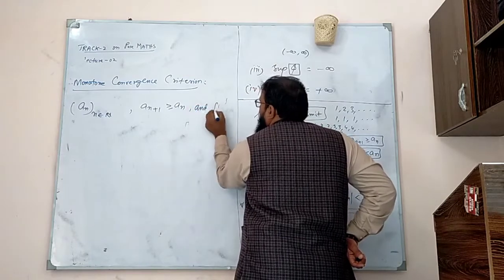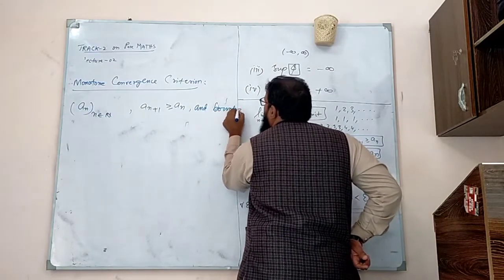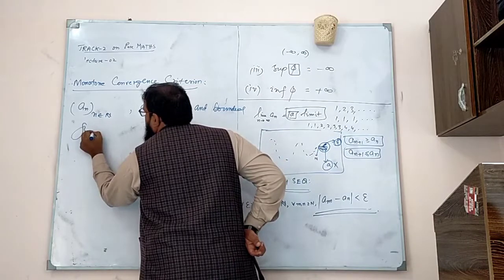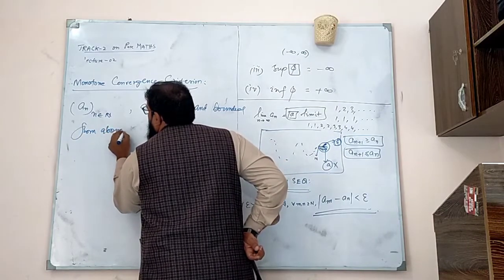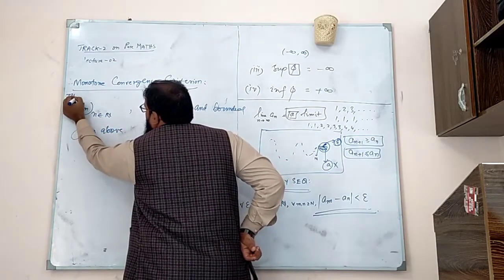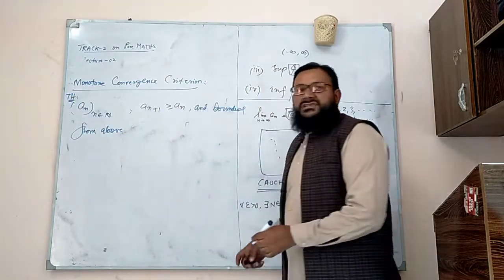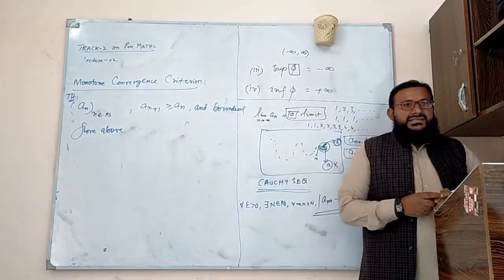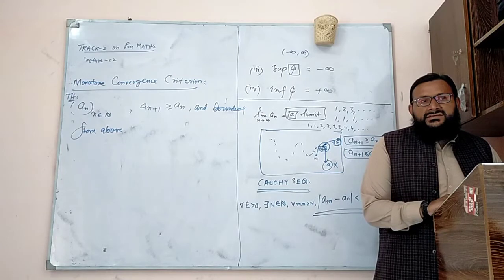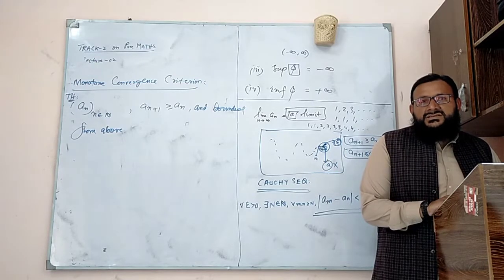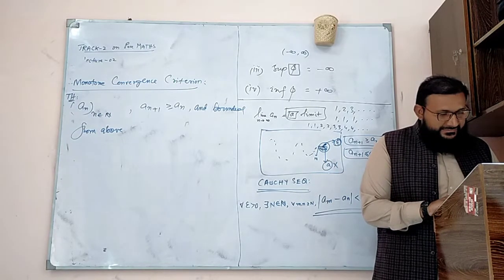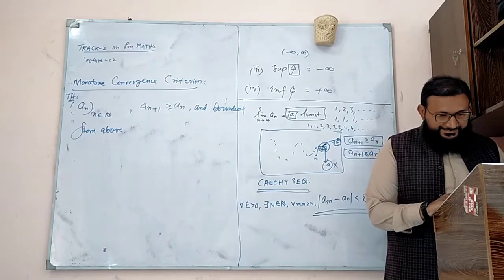And it's bounded from above. So you call this thing a theorem. I have a sequence with two conditions. It increases monotonically, and the second condition is it's bounded from above. Then what happens?